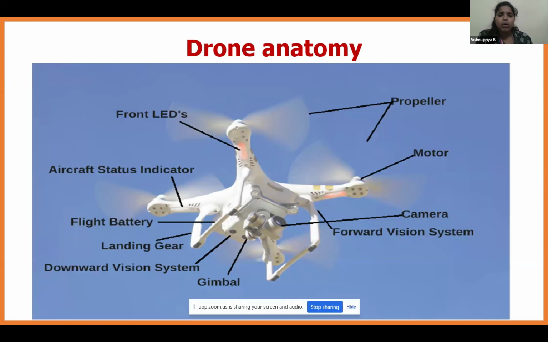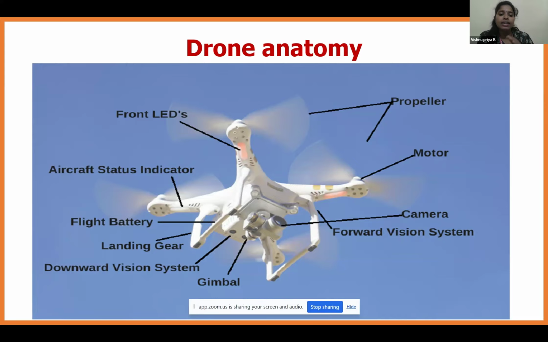Before going deeper into the applications of drones, we first need to know more about drone anatomy. The drone consists of a propeller, that is the wing, and a motor. Below the propeller, the motor is used for rotating the propeller. Next is a camera, a forward vision system, and a backward vision system. Then a landing gear will be there in every drone, and the downward and forward vision systems are for flying the drone in the appropriate direction.